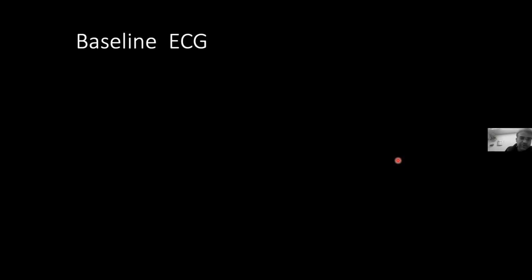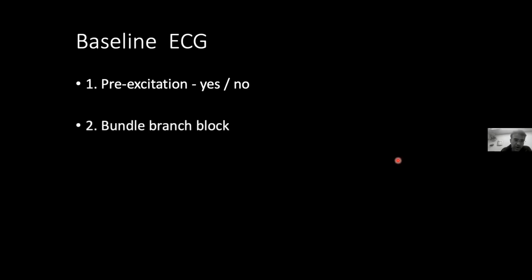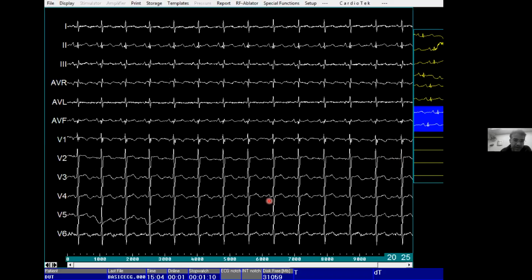So after you have placed the catheters, you need to see in the baseline ECG what we are going to see. In an SVT case, most likely we'll see whether there is a pre-excitation or not. Is there any bundle branch block which is going to alter our interpretation during a tachycardia? And how is the PR interval? Like in this case, we can see there is no pre-excitation. The PR interval looks absolutely normal and there is no delta wave.